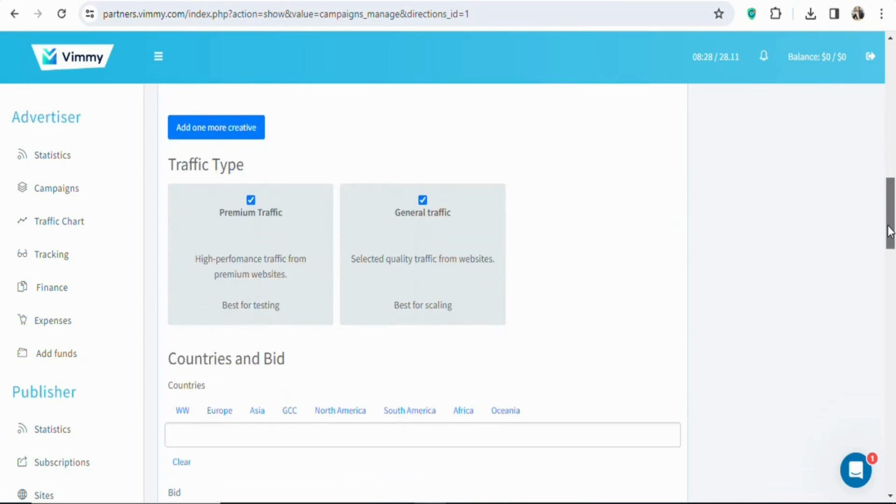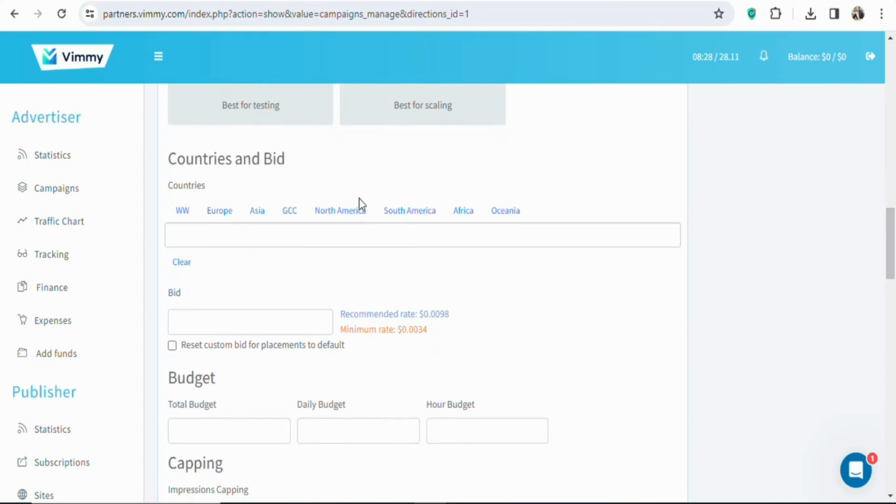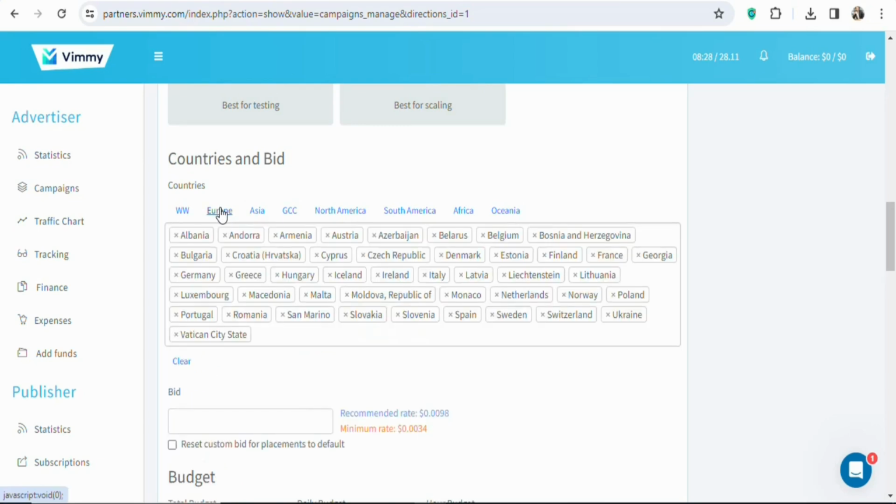Once that is done, you are going to scroll down. You can see traffic type. They have premium traffic, general traffic. Just leave it with the default. Once that is done, scroll down. You can see countries and bid. You have to select the country where the offer is allowed. So select Europe. Once you select Europe, you can see a lot of different countries that you can select.